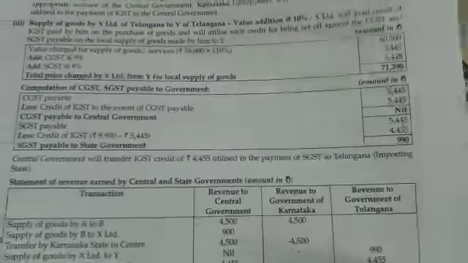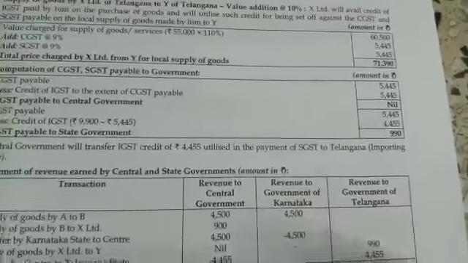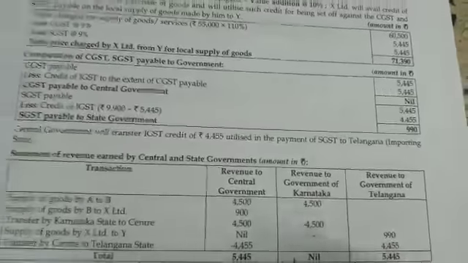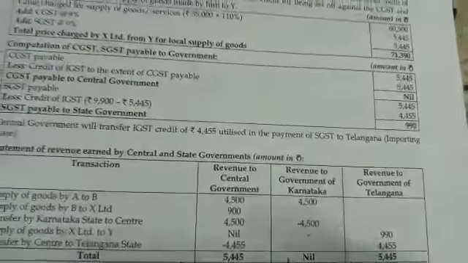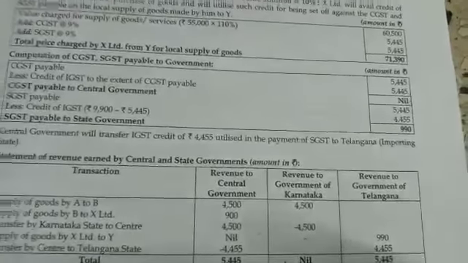We know that GST is a destination based tax, so finally where the product is to be consumed, that state is liable for getting revenue from GST at the rate of 50%.